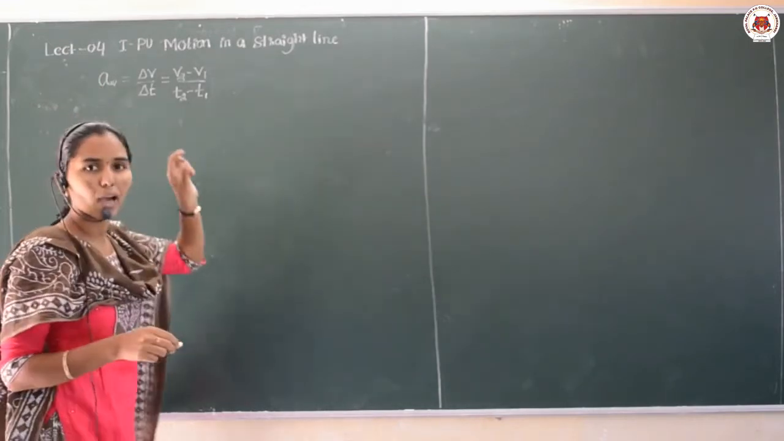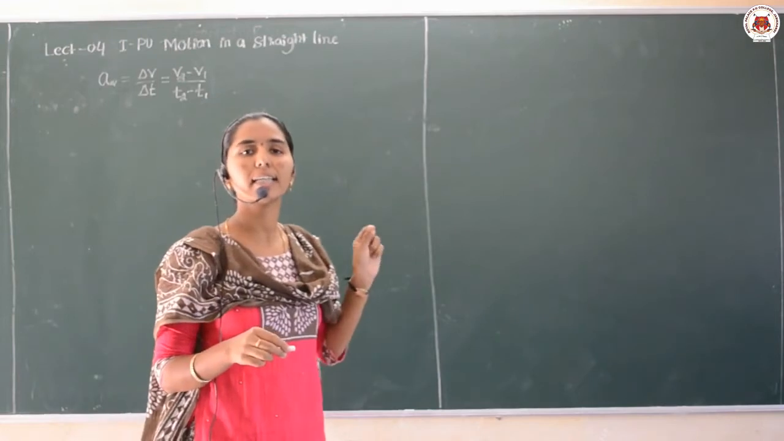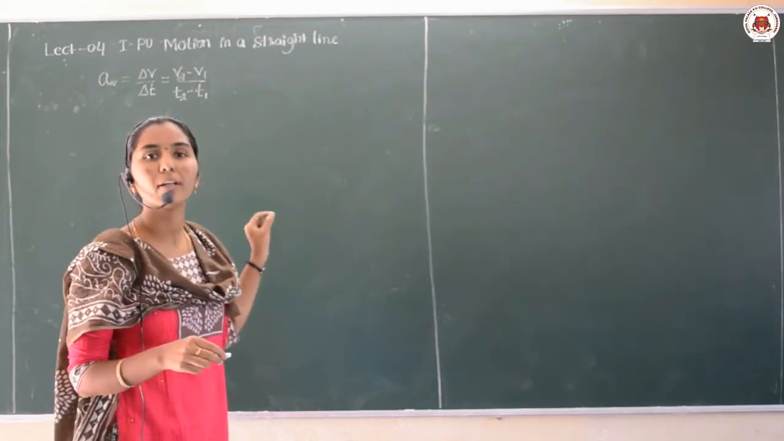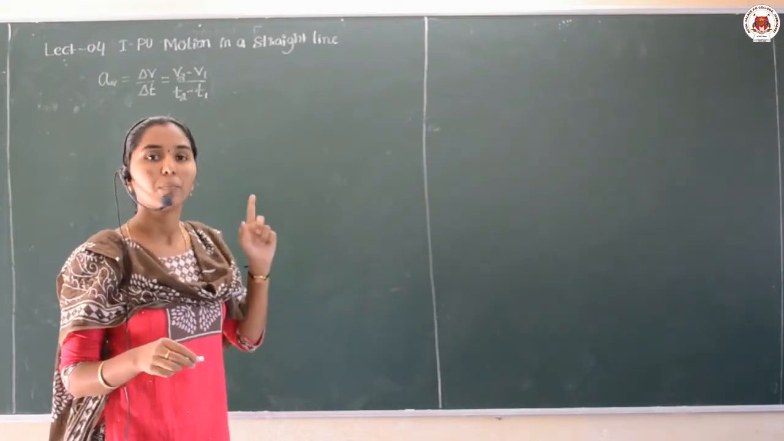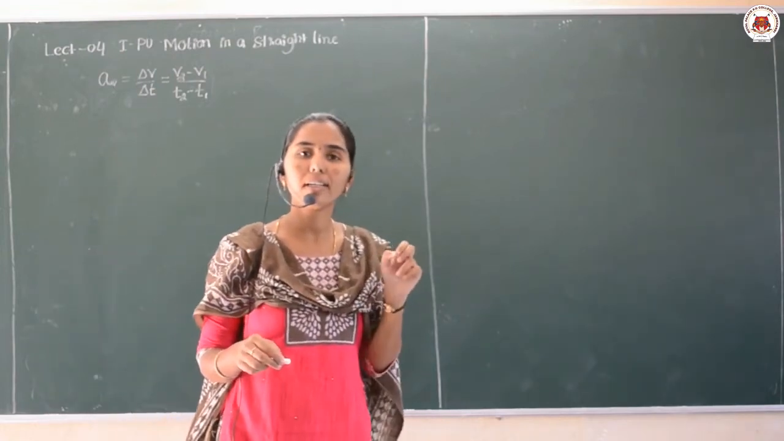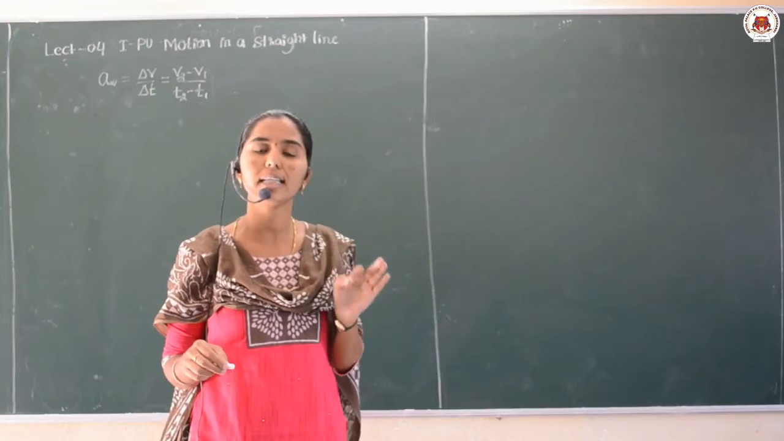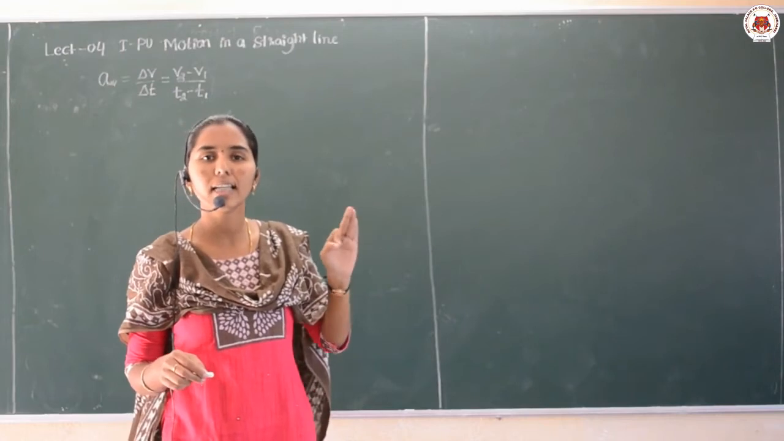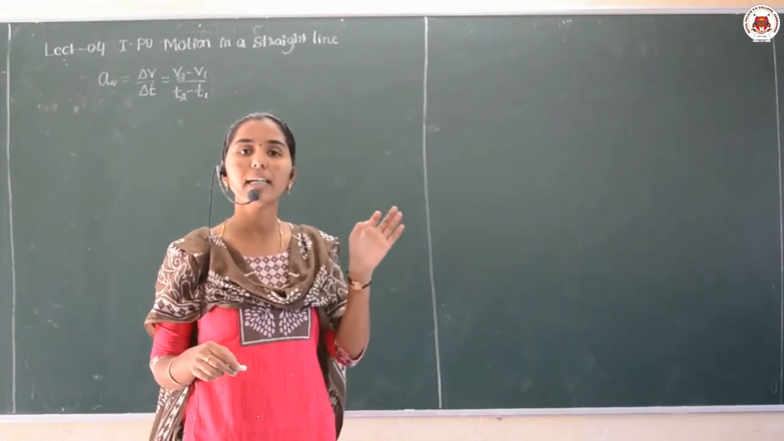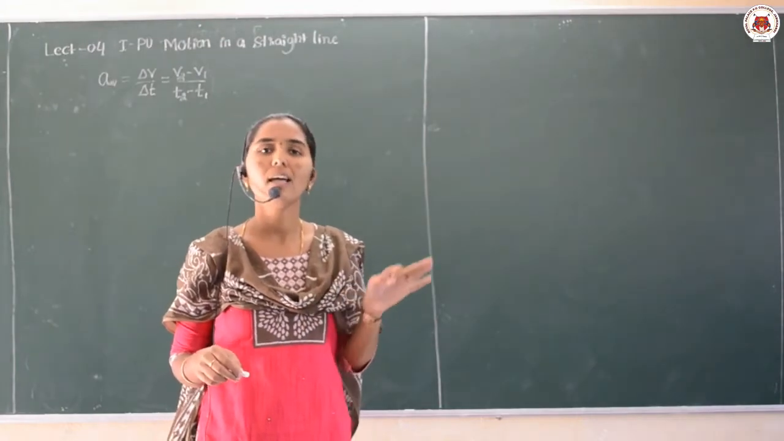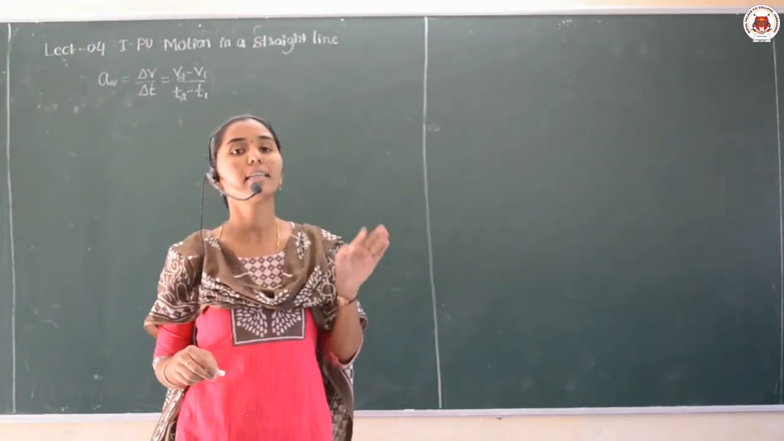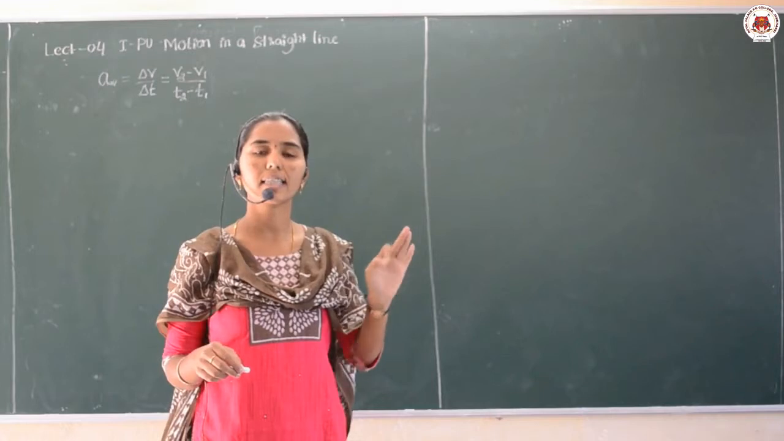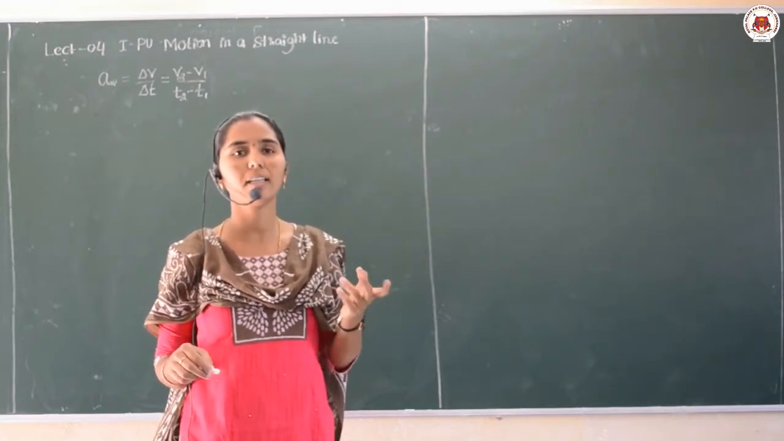And if I apply the limit as delta T tends to 0 for the average acceleration, that gives me the instantaneous acceleration. Therefore, we discussed that the instantaneous acceleration is the average acceleration as the time delta T tends to 0, which gives me the instantaneous acceleration at any given instant, at any given point.